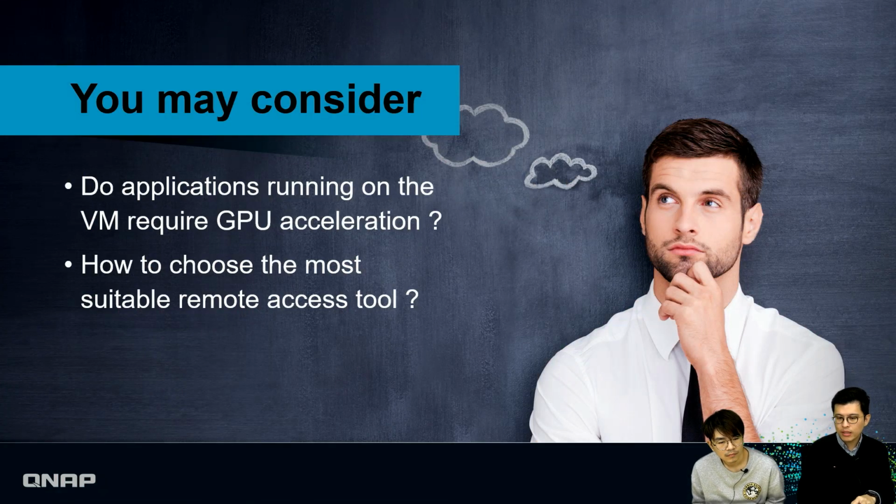The first thing, perhaps your application running on the VM requires GPU acceleration, because as you know, in the VM all application processing is via the CPU because everything is virtualized. So if your application is graphics intensive, then you may need GPU acceleration to help your user experience. The second one is whether you choose the most suitable remote access tool depending on your needs. Have you considered this?